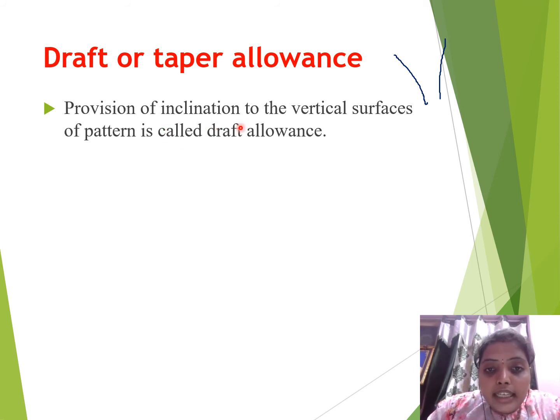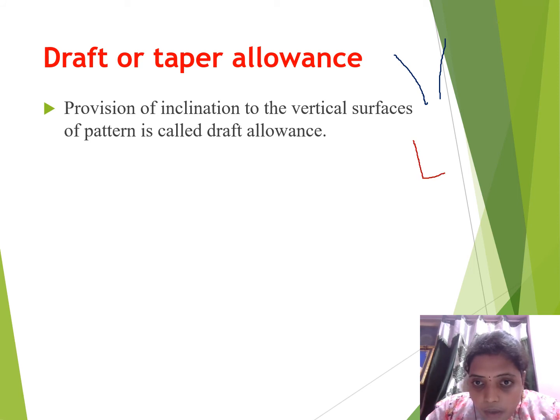Provision of inclination to the vertical surfaces of the pattern is called draft allowance. Where we are getting vertical surfaces like square shapes, we will remove those and give somewhat taperedness to those objects, which is known as taper allowance.